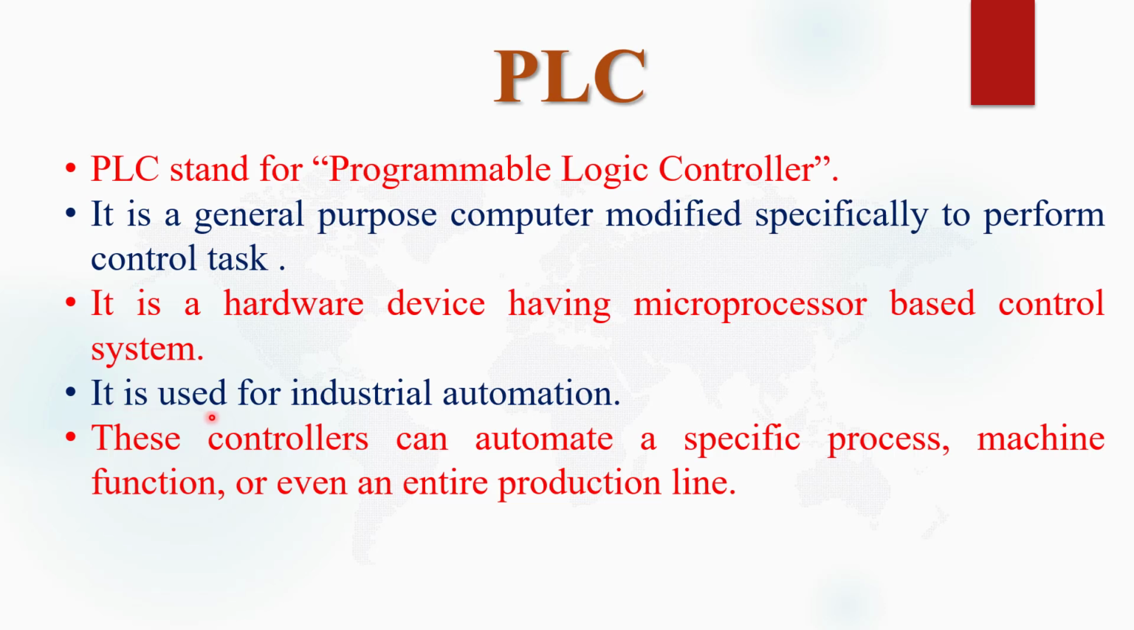PLC is basically used for industrial automation. These controllers can automate a specific process, machine function or even an entire production line. So if we want to reduce manpower, if we want high reliability, if we want efficient work in industries, so for automation of industry we use PLCs.